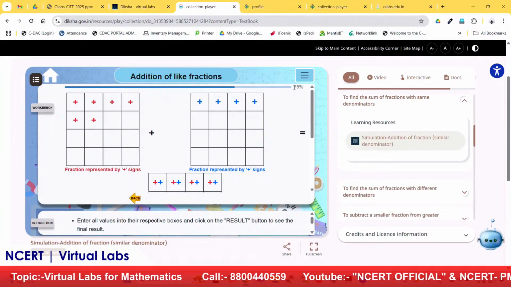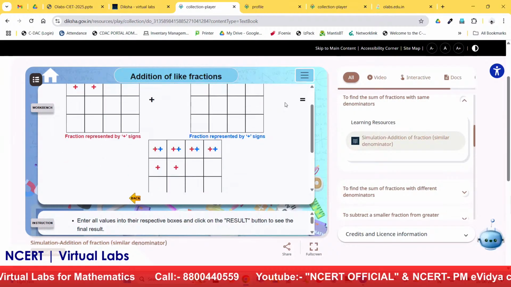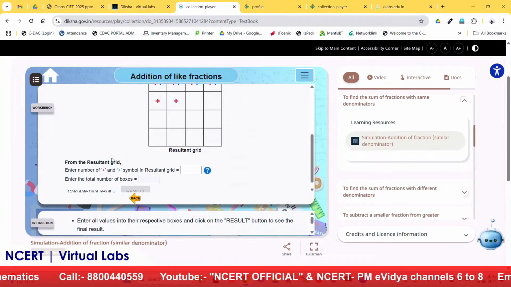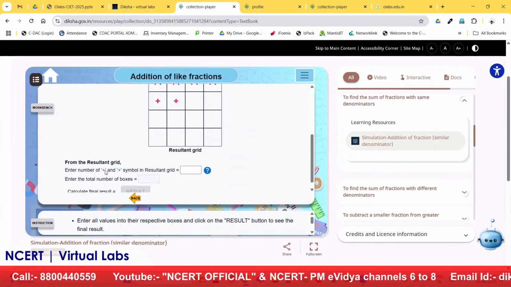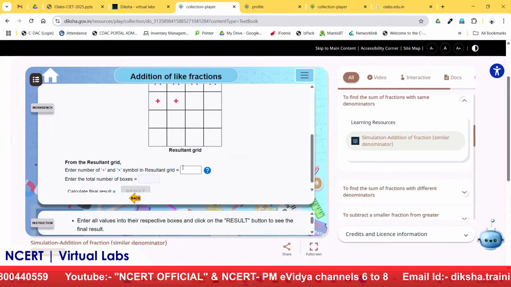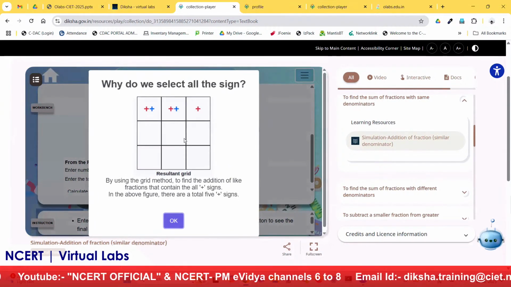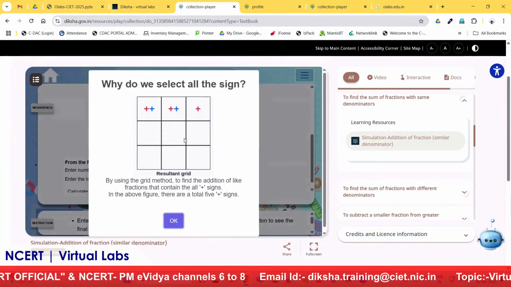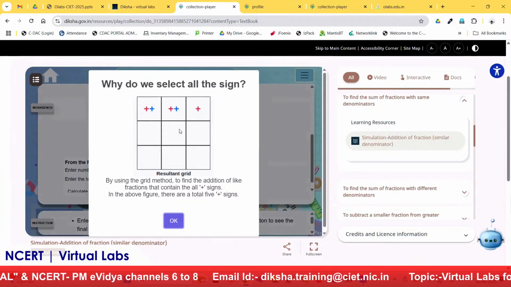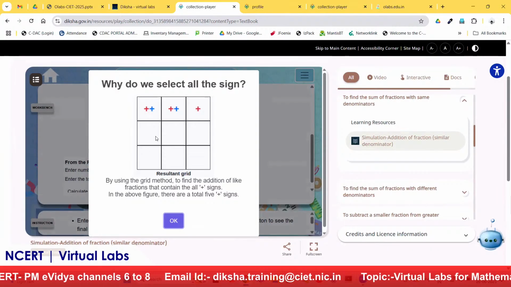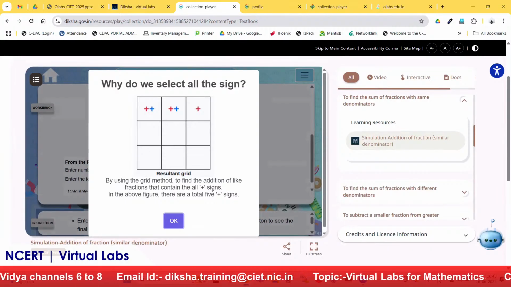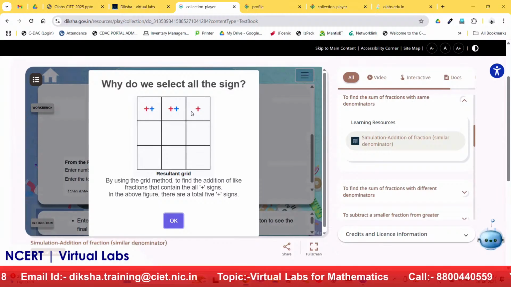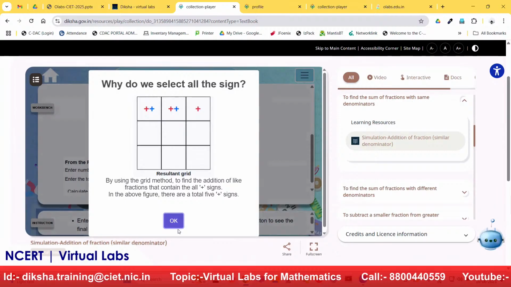Until now we have completed 75% of the lab. Now the resultant grid, we have put all the plus signs. Now my instruction says that from the resultant grids, enter the plus signs of red and blue. Here again you see there is help provided to the student because in the 6th standard lab, the student may get confused. So there are instructions to help them, that using the grid method they have to find the plus signs, and from the above image they can find there are total 5 signs. So 3 red, 2 blue, they have to count. So they have 5 signs.